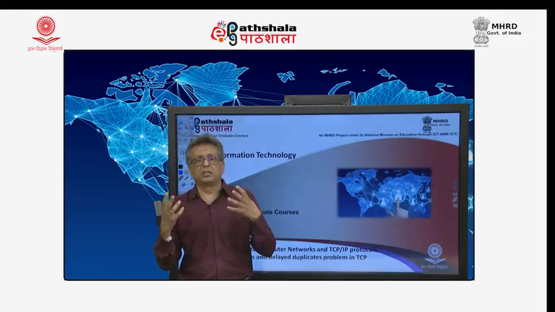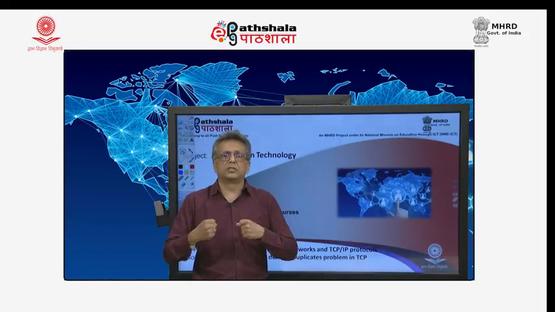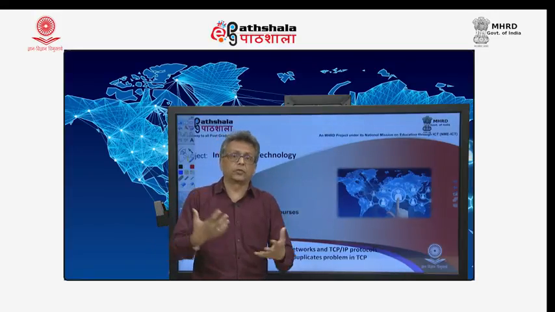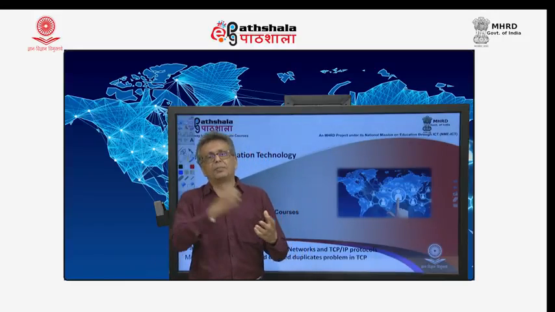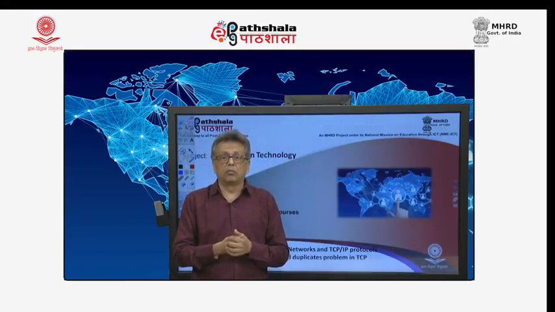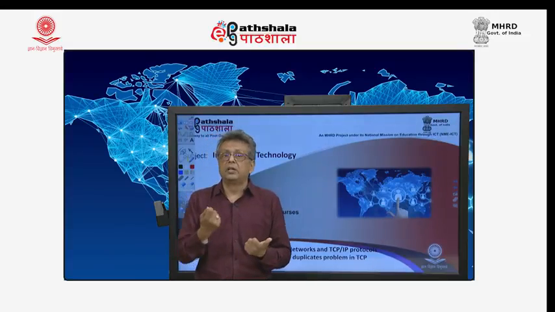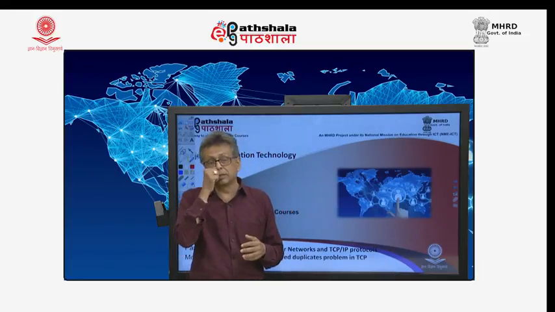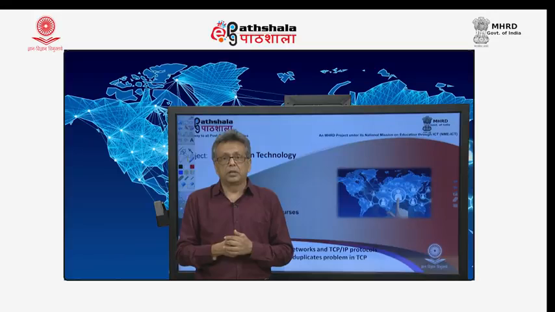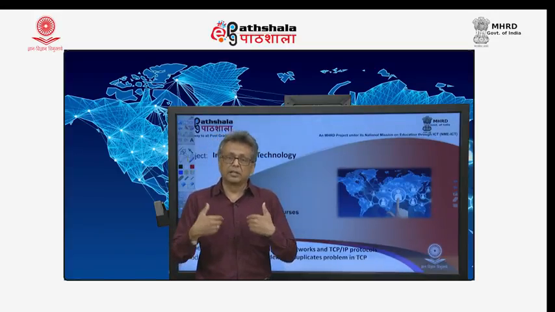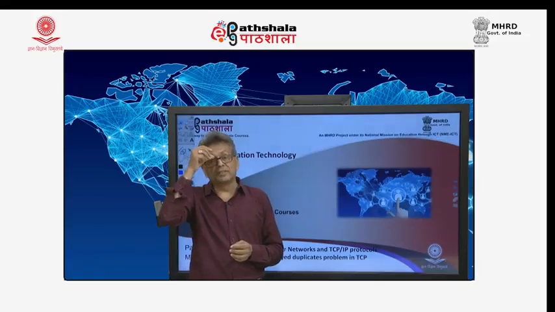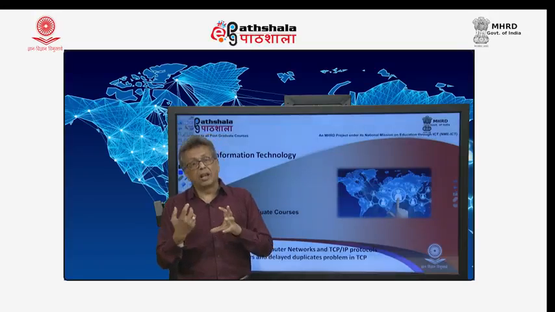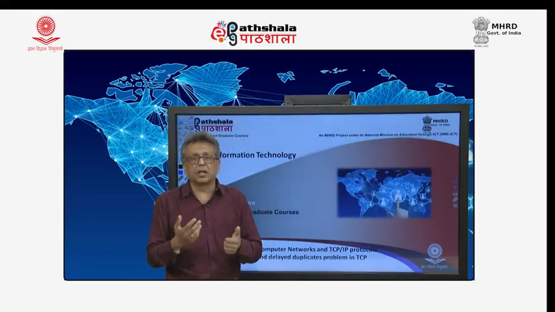A persist timer is the timer which is used when there is a 0 window advertisement. Whenever a receiver finds no space for the sender to send, it will send back a 0 window advertisement. The sender will wait. Now, the problem might occur if the receiver sends a non-zero window advertisement which is lost. When that is lost, the sender needs to restart sending, but the problem is if that is lost, the sender will not be aware of the non-zero window advertisement. So, we will have to send a probe after a while. For that we run a timer called persist timer.